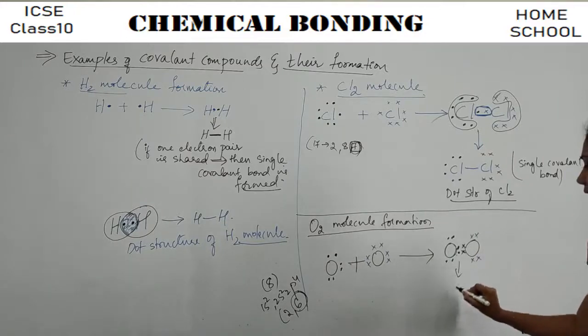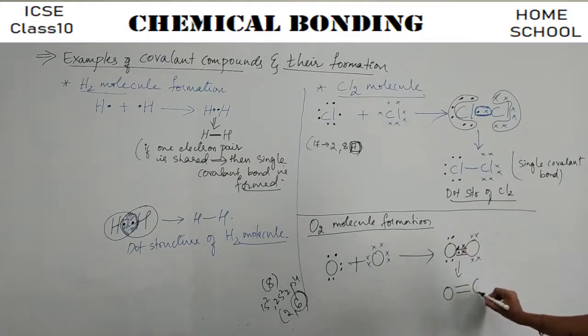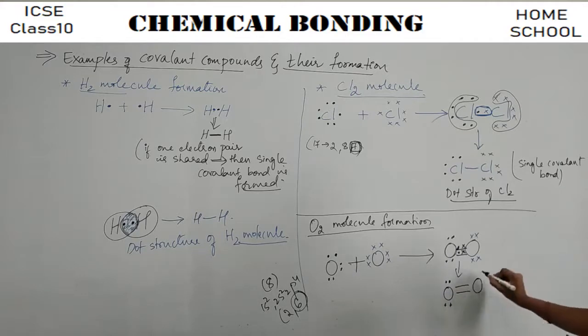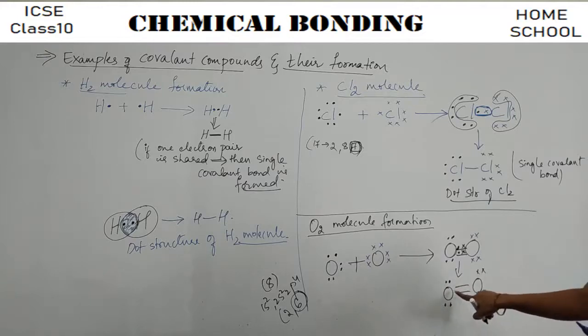So let us see. O, this is one pair, right? One bond, and this is another pair, another bond, O. And these electrons are unshared. They are not shared, right? They are not shared. So here, now it's like count the electrons present on each oxygen. 1, 2, 3, 4. These 2 bonds belong to both of them.